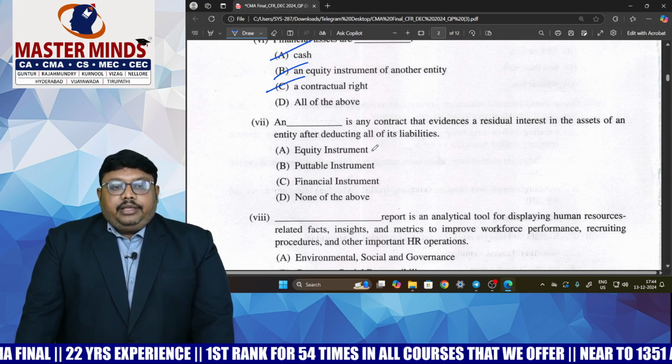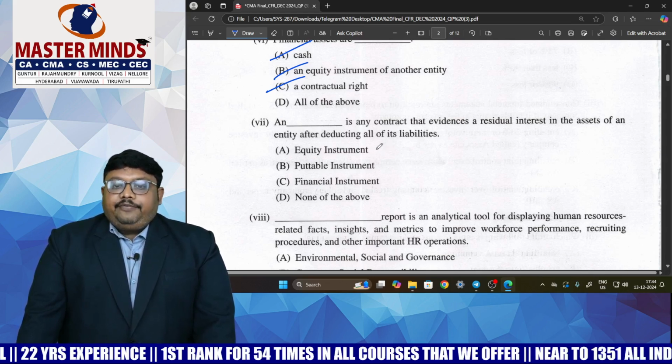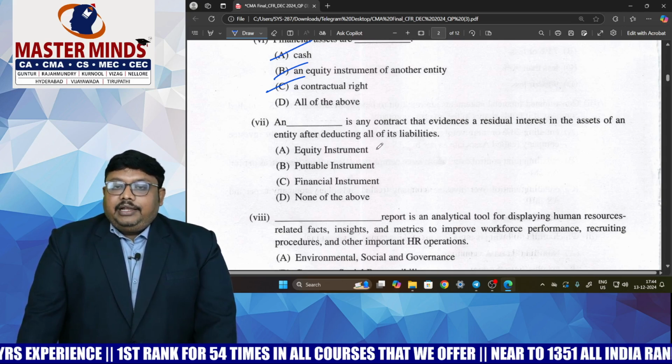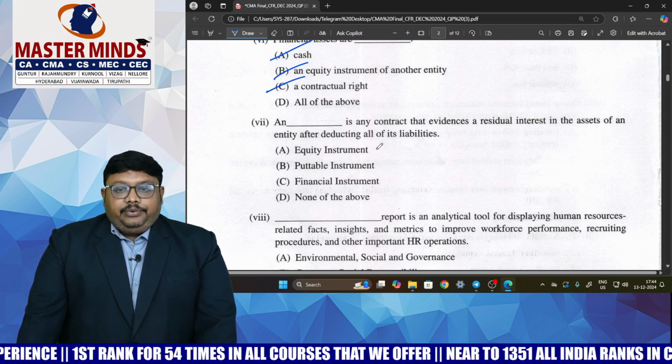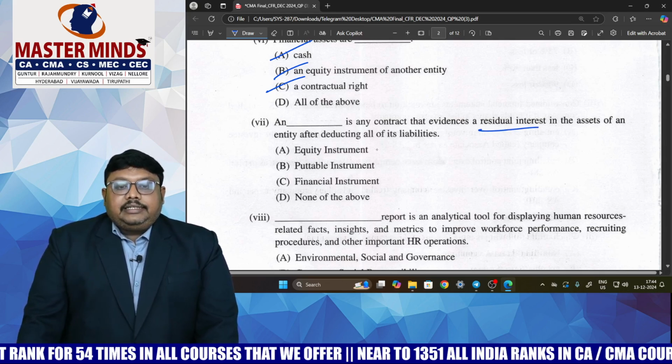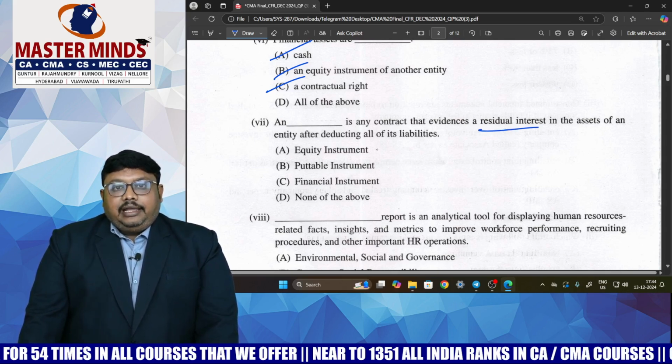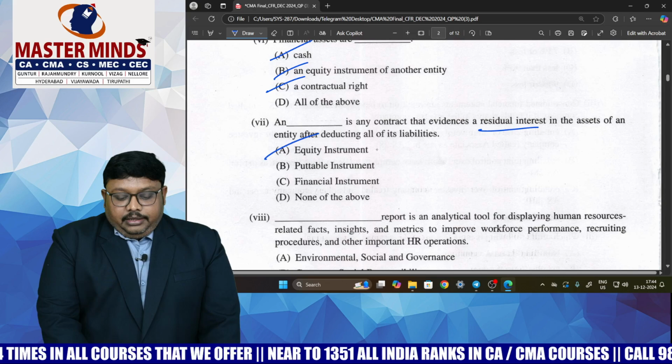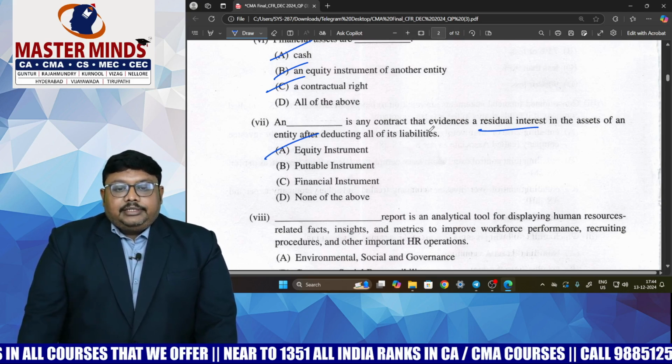While coming to the seventh one, they have given the question from financial instruments. Which of the following are financial instruments? In total there are 3 financial instruments: financial assets, financial liabilities and equity instruments. What evidences the residual interest in net assets? Assets minus outside liabilities, the residual interest is what? You can know directly, equity instrument.